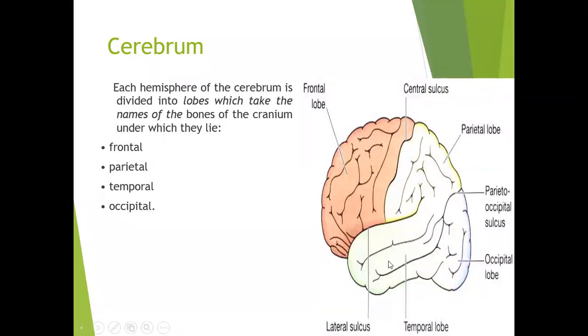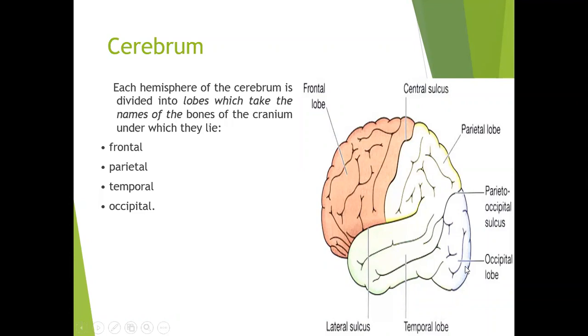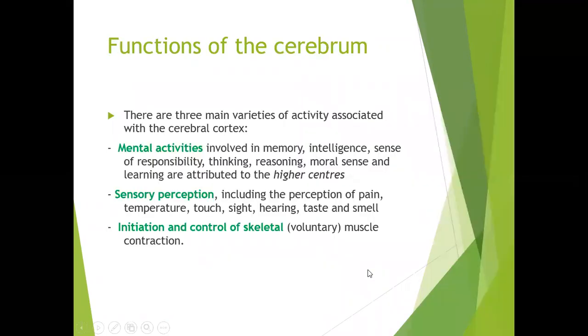Four important lobes. The central sulcus divides the frontal lobe from the parietal lobe. Then we have the parieto-occipital sulcus, which divides the parietal lobe from the occipital lobe. Then we have the lateral sulcus, which divides the frontal lobe from the temporal lobe. So there are four important cerebral lobes: frontal, parietal, occipital, and temporal. Now coming to some of the important functions of the cerebrum.